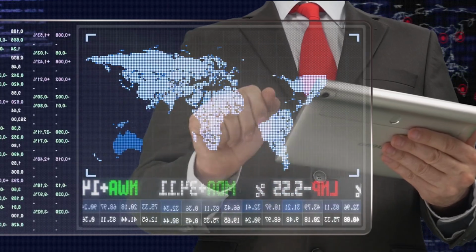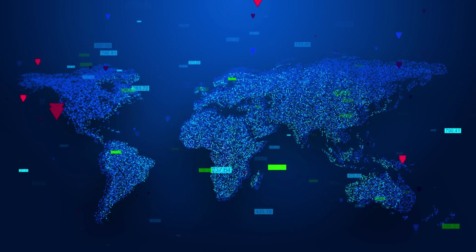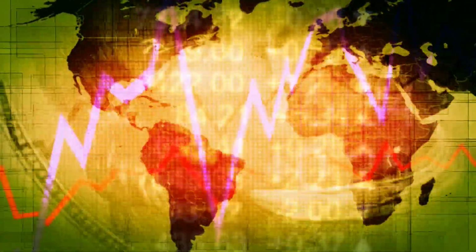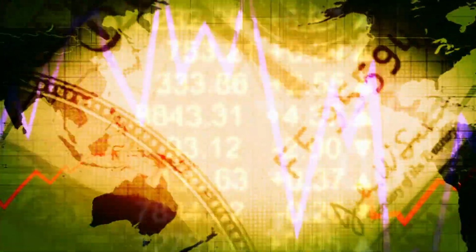Global market dynamics. Quantum AI trading isn't limited to one market. Learn how algorithms can adapt to global market conditions, offering insights tailored to different regions and asset classes.